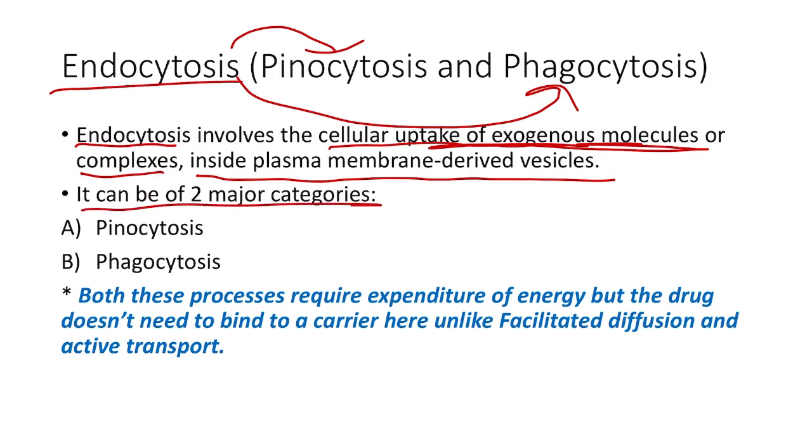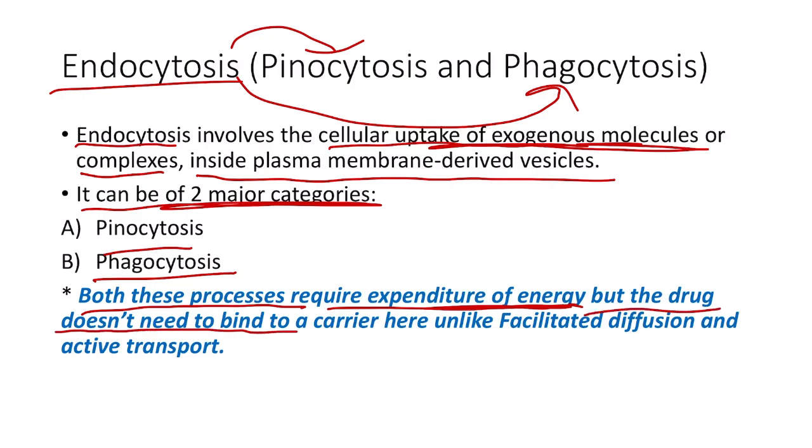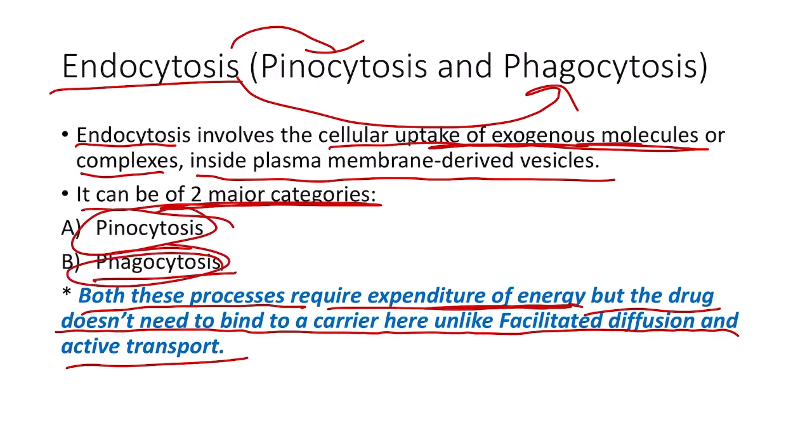Both these processes require expenditure of energy, but the drug doesn't need to bind to a carrier here, unlike facilitated diffusion and active transport. In active transport, the drug is transported with expenditure of energy with the help of a carrier protein, whereas in pinocytosis and phagocytosis there is again expenditure of energy in the form of ATP, but there is no requirement of a carrier protein.